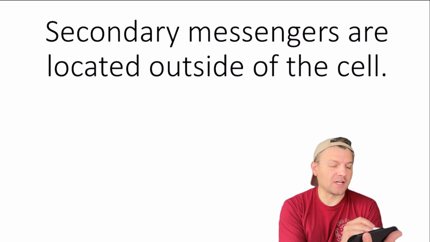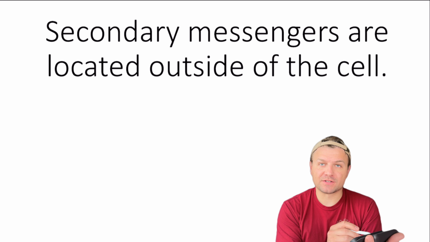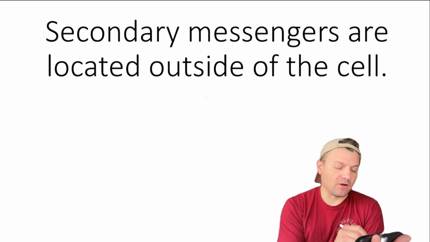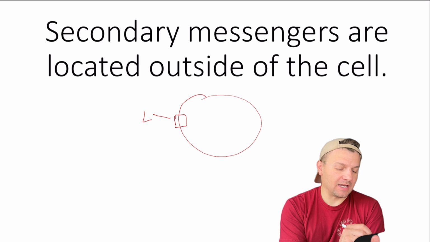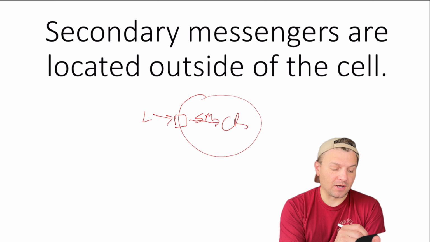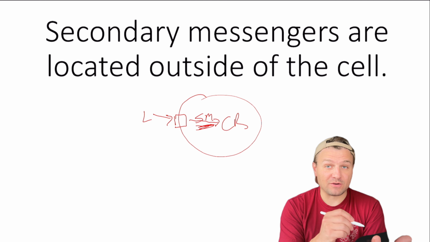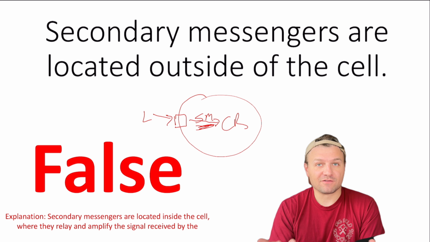Here's our next question. Secondary messengers are located outside of the cell. So remember, we have our cell. It has a receptor protein that binds with a ligand. There's going to be a series of secondary messengers within the cell that help transmit that message internally to create a cellular response. Now, these secondary messengers aren't found outside the cell. They're found inside the cell. So this one is false.